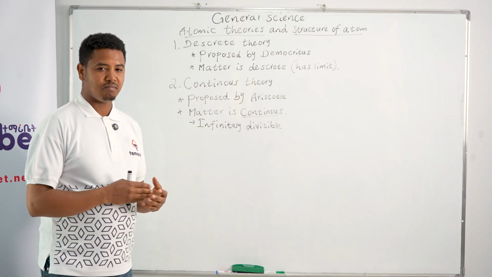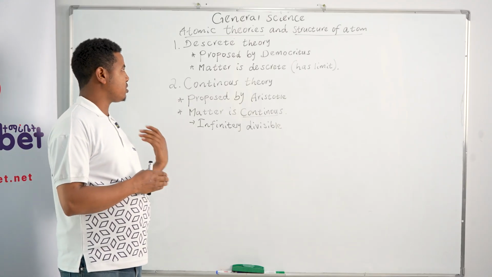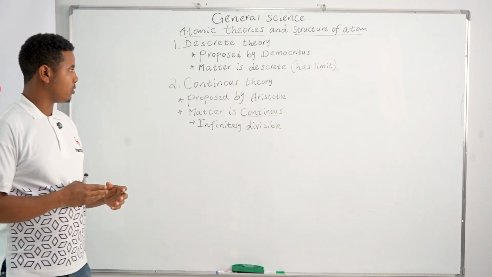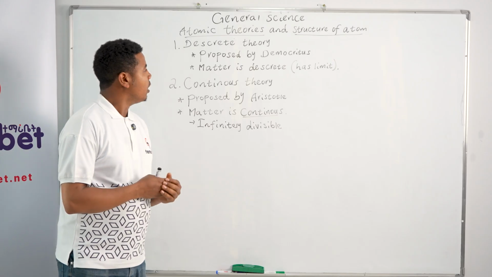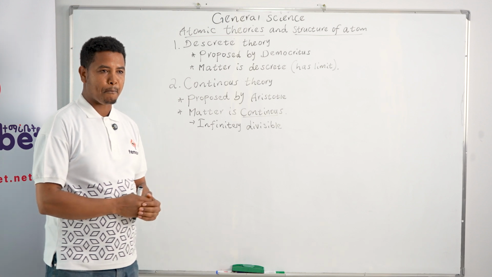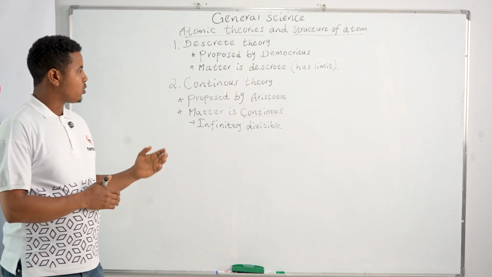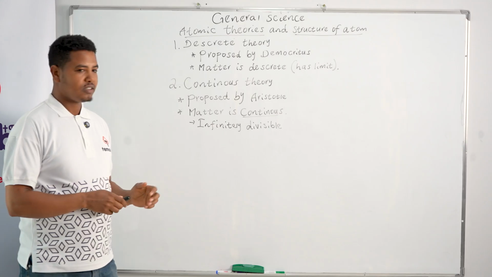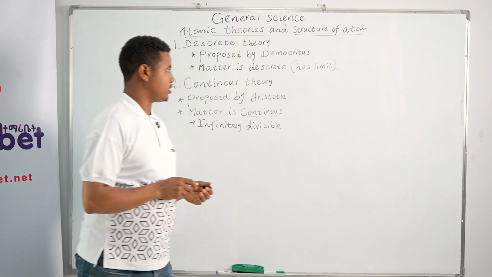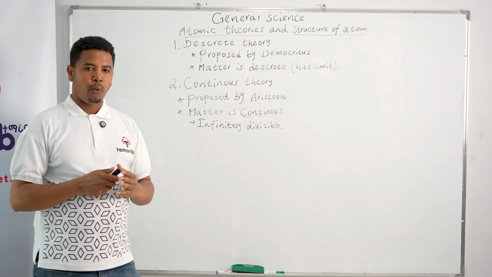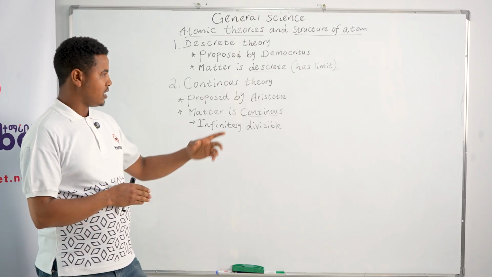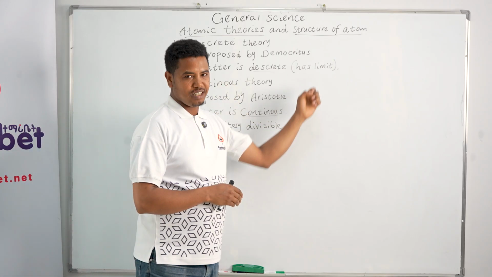Basically, the atomic theory was proposed by two Greek philosophers. One of the famous philosophers is Democritus. He proposed the discrete theory of matter. According to Democritus, matter is discrete. In other terms, discrete means when we cut a piece of material or matter, he believed that it has limits.